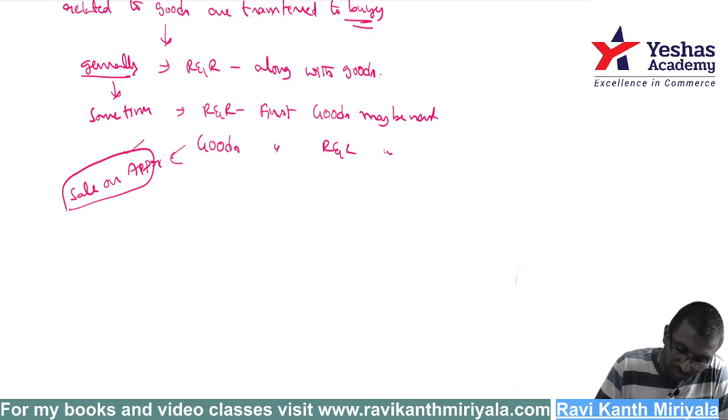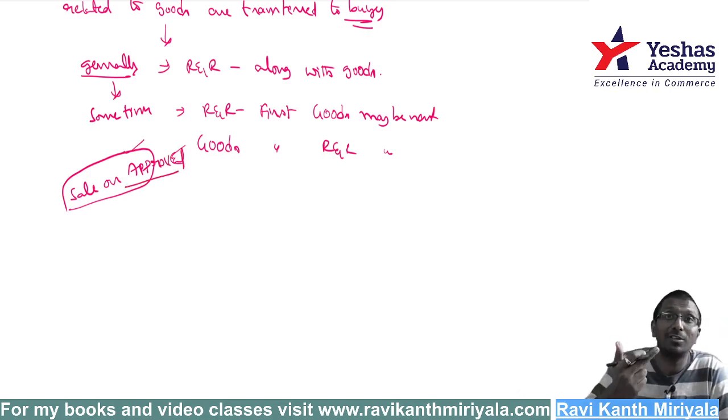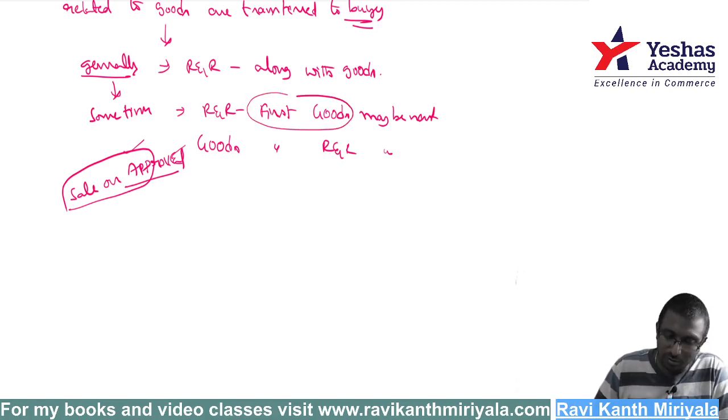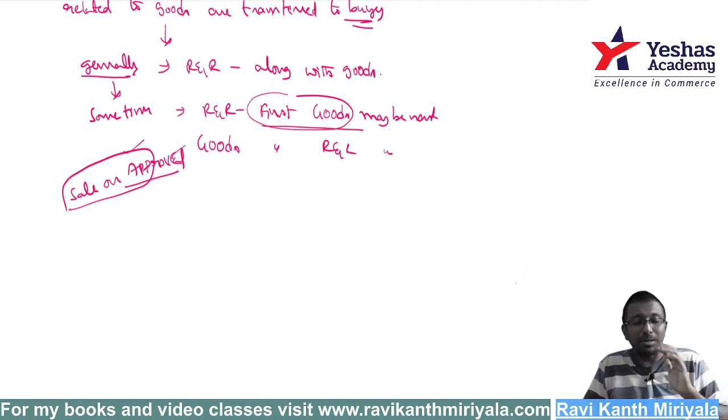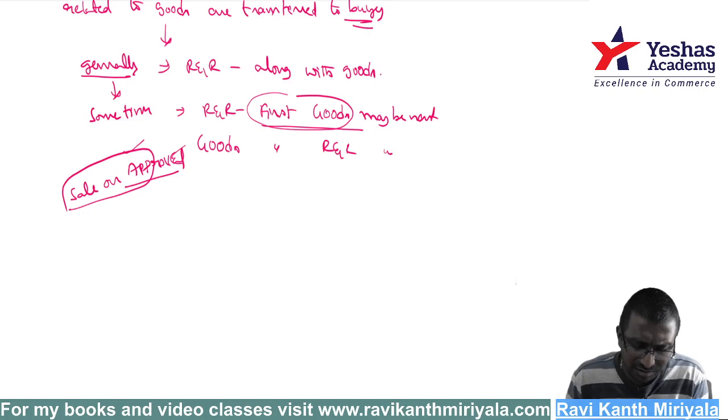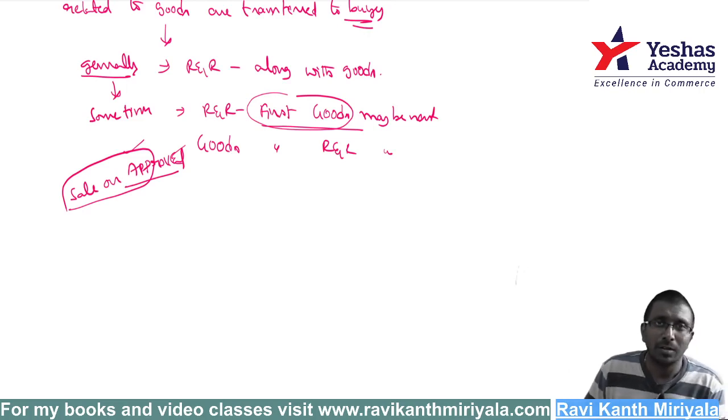You know that sale on approval basis means goods will go first, and the sale will be completed only on approval of the customer, not earlier. First goods will go, but the risks and rewards will transfer a little later. That is not a regular transaction; it is a rare circumstance actually.